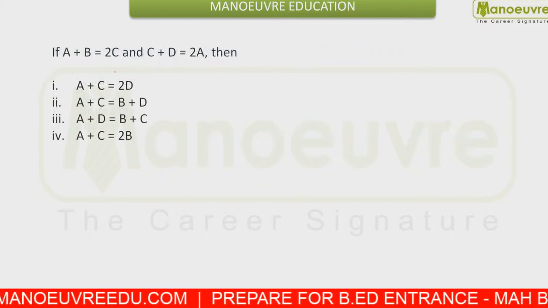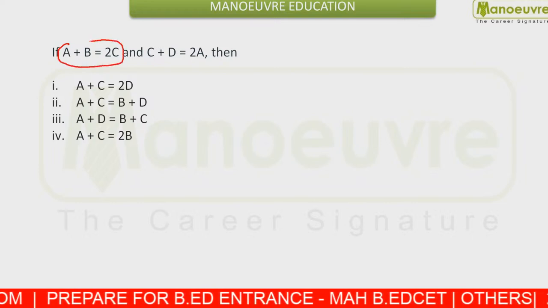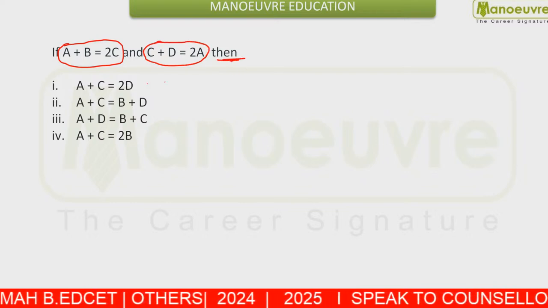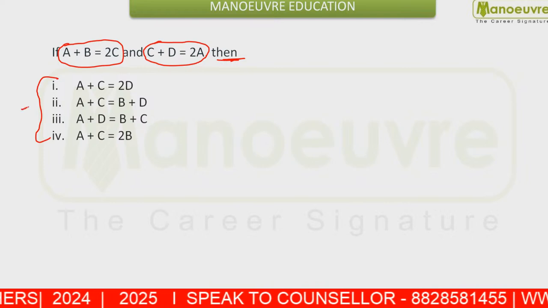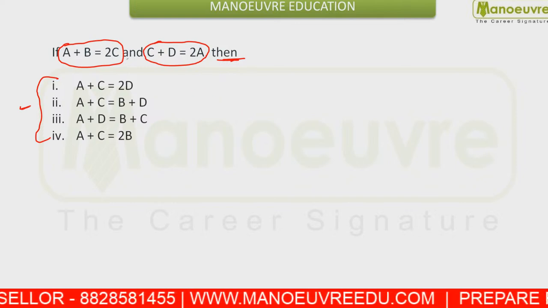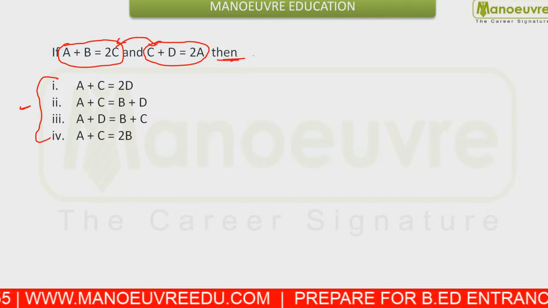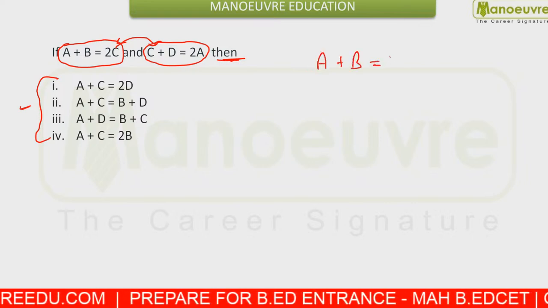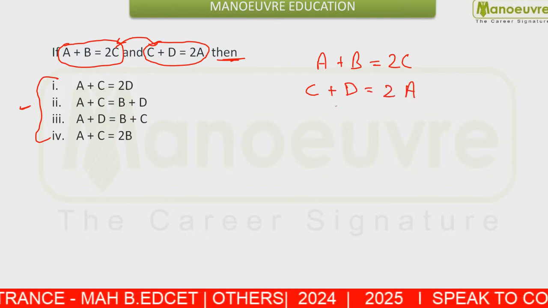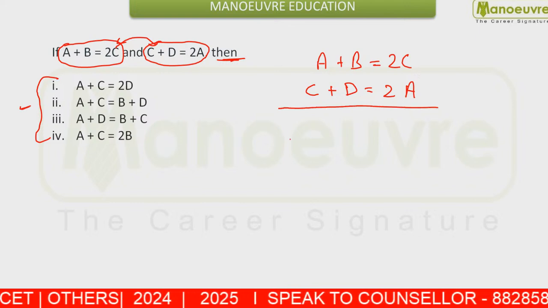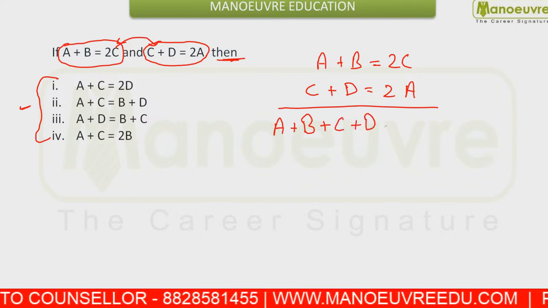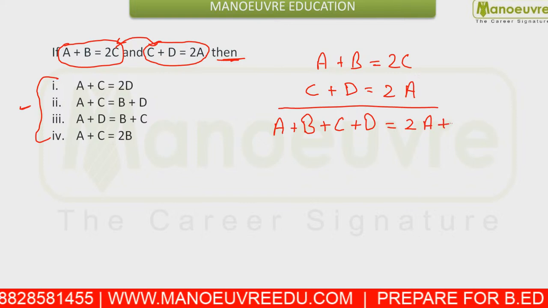Next, you are given the equations a plus b equals 2c and c plus d equals 2a, and you have to answer which of the following equations is true. In such a case, we relate these two equations. We can add both equations. Then you will have a plus b plus c plus d equals 2a plus 2c.